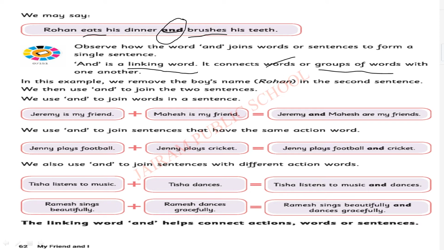I can make it as 1 sentence. Okay, but here we should remove the words which are repeatedly coming, which we repeat 2 times. Here in the first sentence, Jeremy, compare each word with the second sentence. Okay, Jeremy 1 time only comes. Here Mahesh comes, 1 time only comes.